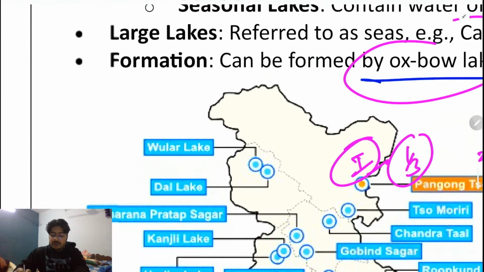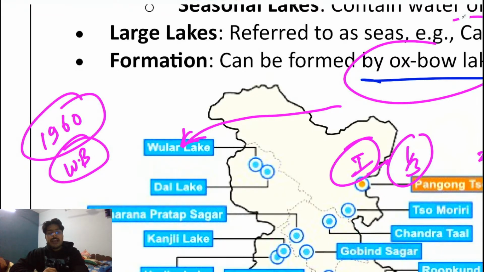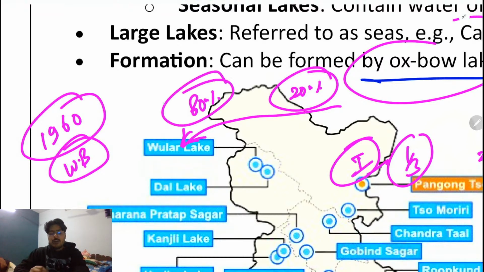As is the case, for example, with the Indus River. There is an agreement concurred by the World Bank in 1960. According to this agreement, India is only allowed to use 20% of the water of the Indus, and Pakistan is allowed to use 80% of the water of the Indus. Okay?